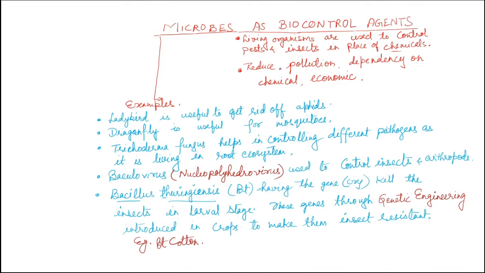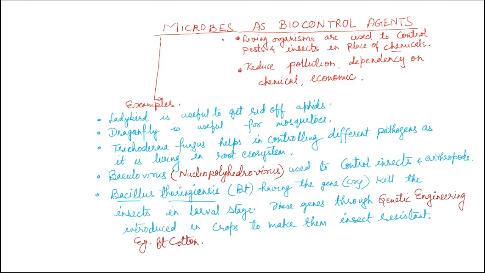Due to this, there is a reduction in pollution level because the chemicals were responsible for pollution in the soil, water, etc. They also enter the food chain and are responsible for various types of disorders. This also helps in reducing dependency on chemicals and the expenditure on them. So in this way it is very beneficial, and this is all due to the microbes.